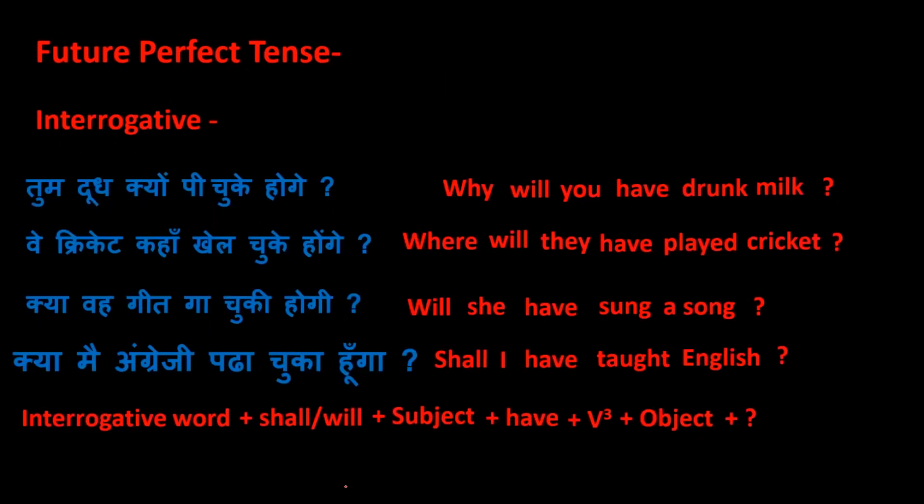Come to the next type of sentence, that is interrogative and negative. Actually, if there is a negation of work given in a sentence of interrogative also, then you have to use not after the subject. Just like, why will you not have drunk milk? Where will you not have played cricket? Will she not have sung a song? Shall I not have taught English? So in this way, you have studied all types of sentence in future perfect tense.